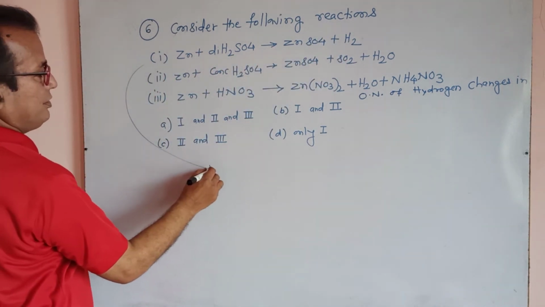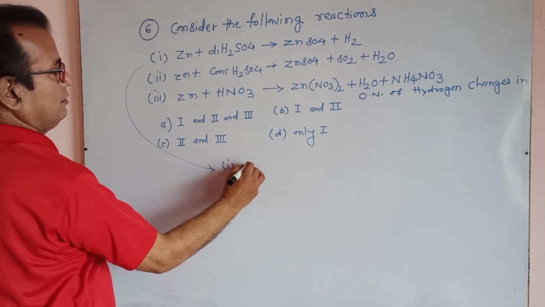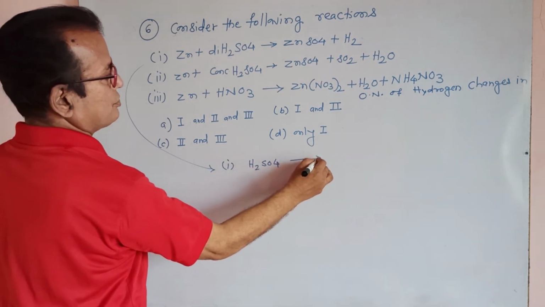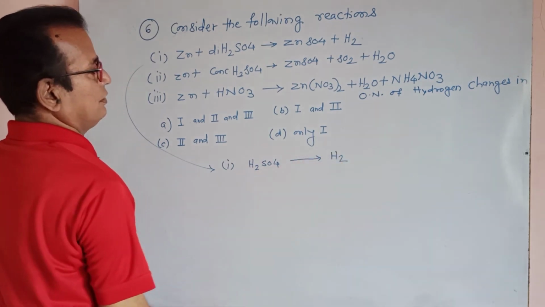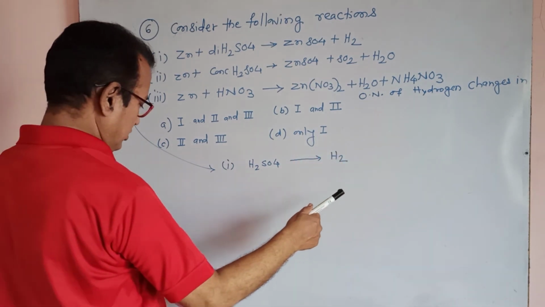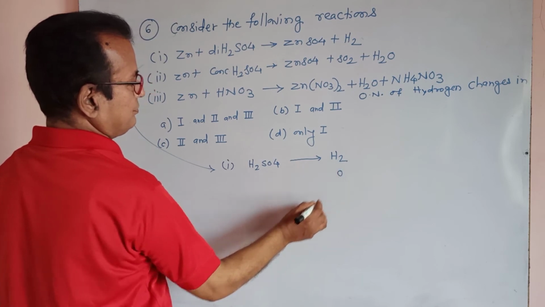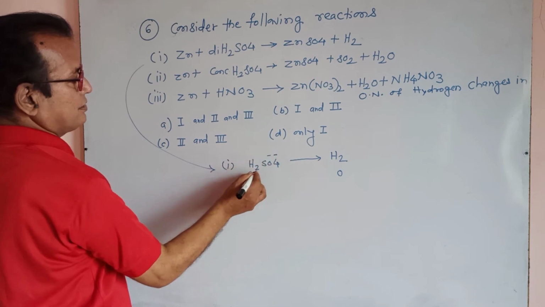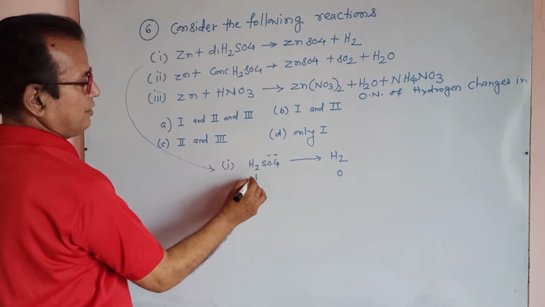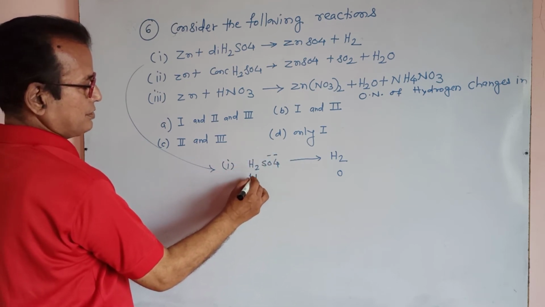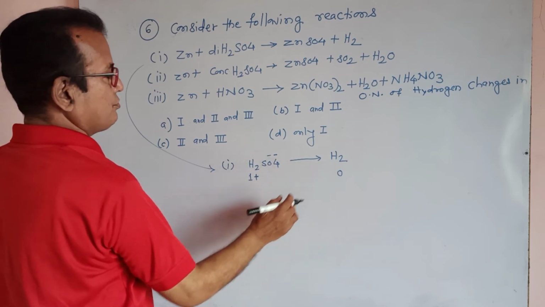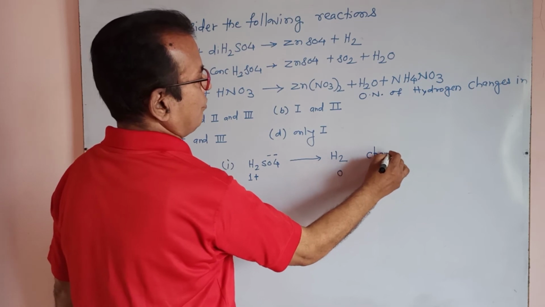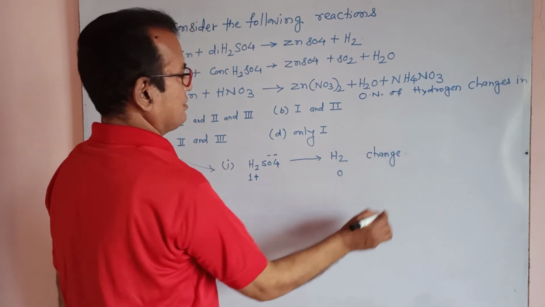Here the oxidation number of hydrogen is 0, and in H2SO4, with SO4 minus minus, hydrogen is plus 1. So 1 plus changes to 0, means change in oxidation number of hydrogen takes place.